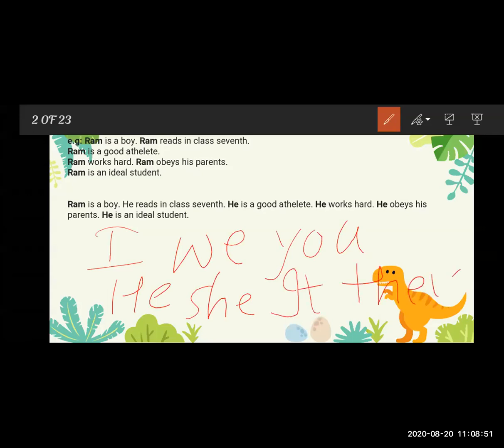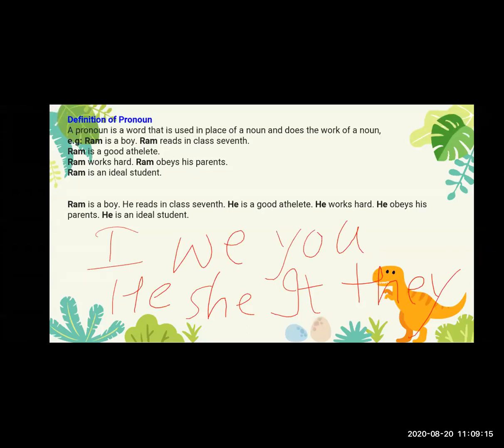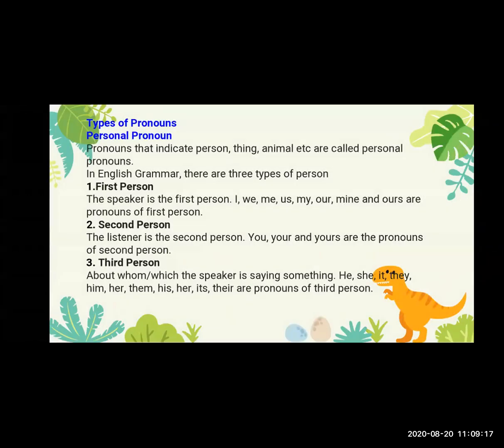These all are pronouns in the subject form. Sometimes we use the pronoun in an objective form, but we need to convert them into the objective. Sometimes we use the pronoun in the adjective form, so that time we need to convert them into the adjective. Now we are going to learn about the types of the pronoun, first the personal pronoun.